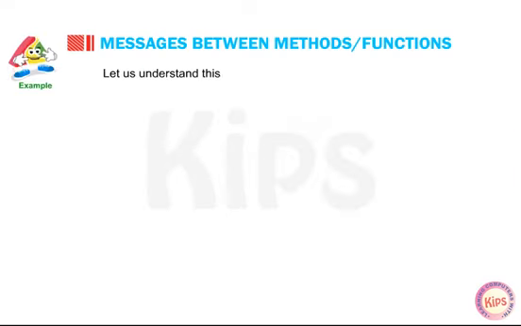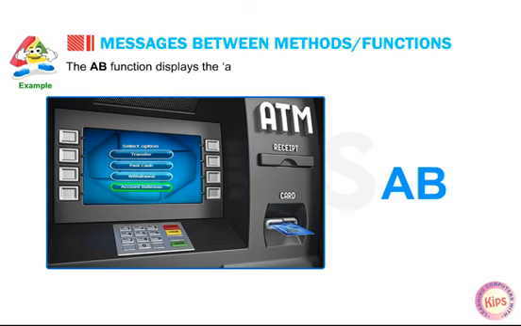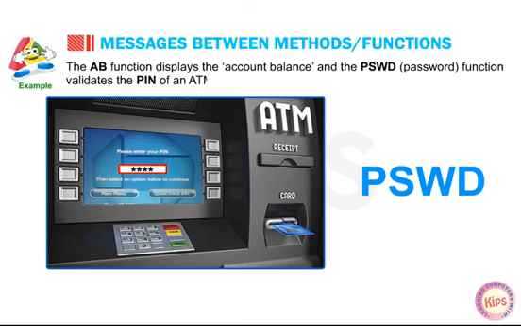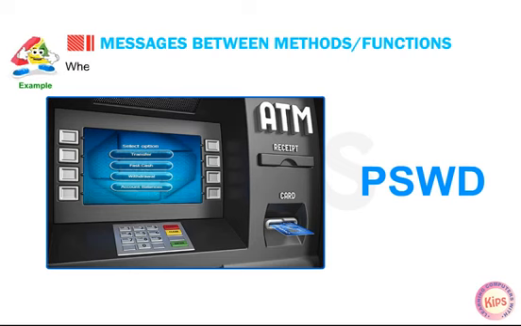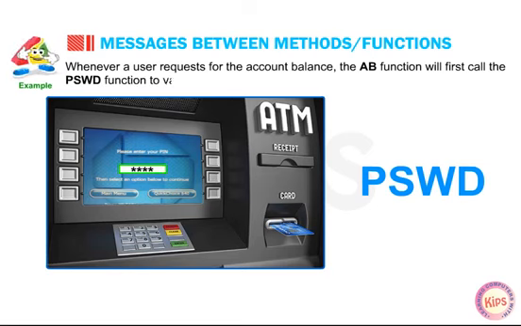Let us understand this concept with the help of an example. There are two functions in the software that is installed in an ATM. The AB function displays the account balance and the PSWD, that is password function, validates the PIN of an ATM card. Whenever a user requests for the account balance, the AB function will first call the PSWD function to validate the entered PIN.